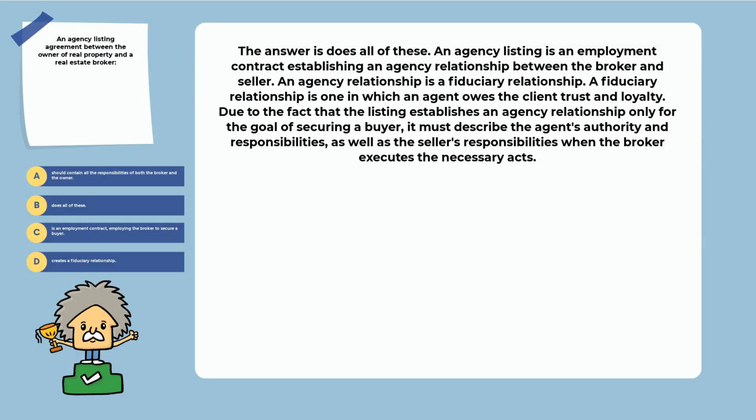Explanation. The answer is does all of these. An agency listing is an employment contract establishing an agency relationship between the broker and seller. An agency relationship is a fiduciary relationship. A fiduciary relationship is one in which an agent owes the client trust and loyalty, due to the fact that the listing establishes an agency relationship only for the goal of securing a buyer. It must describe the agent's authority and responsibilities, as well as the seller's responsibilities when the broker executes the necessary acts.